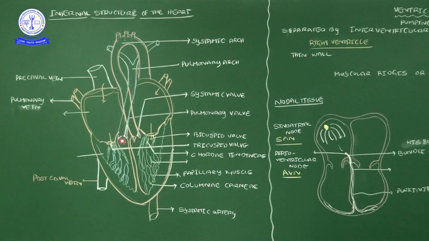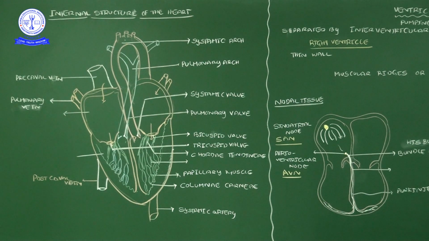Then the opening places are guarded by 2 more valves. On the right side, between the right atrium and right ventricle, is the tricuspid valve, and the bicuspid valve is present between the left atrium and left ventricle, guarding the opening. The bicuspid valve's other name is the mitral valve, correct? Mitral valve. Okay, you already got the different parts inside the ventricles. Still I want to tell 2 more valves. Up to now 4 valves are completed.